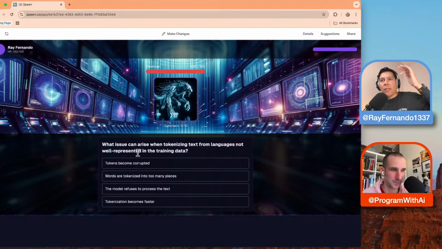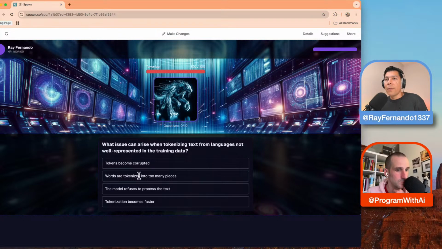So what issue can arise when tokenizing text? You tokenize text from languages not well represented in the training data. Let me think about this from first principles. If you're tokenizing things and it's not in the training data, I guess it would still generate a value, right? Words are tokenized into too many pieces. I think that's kind of what happens.